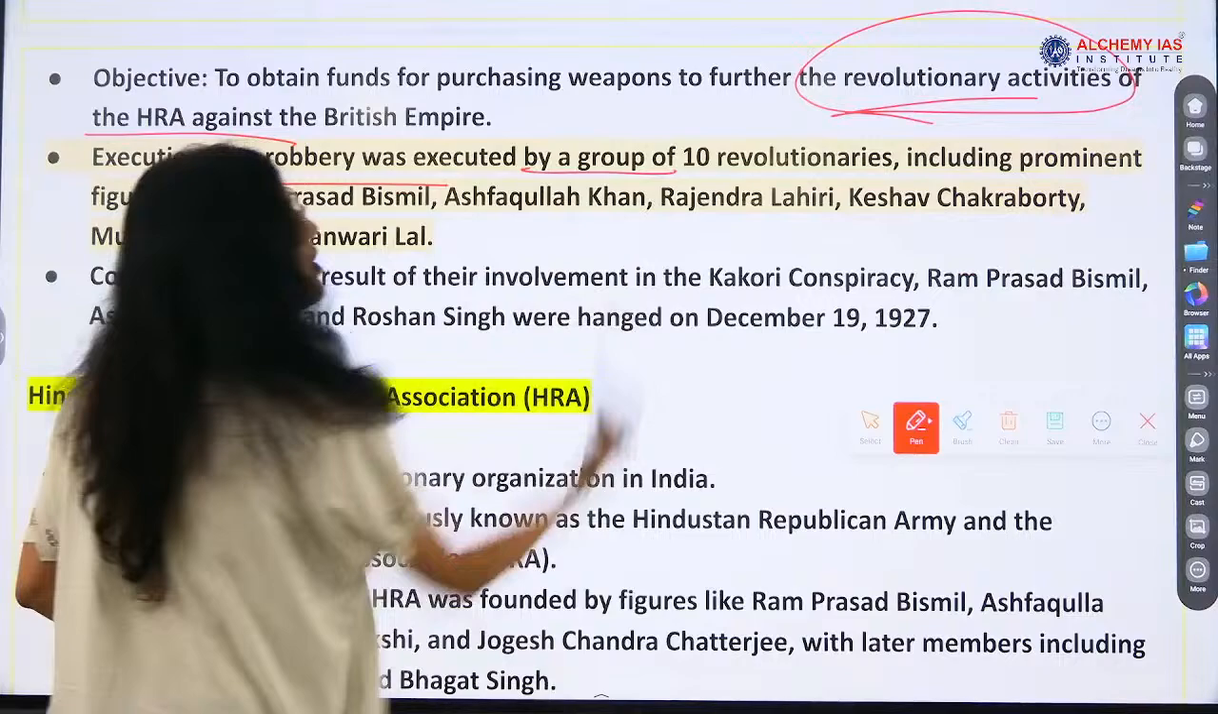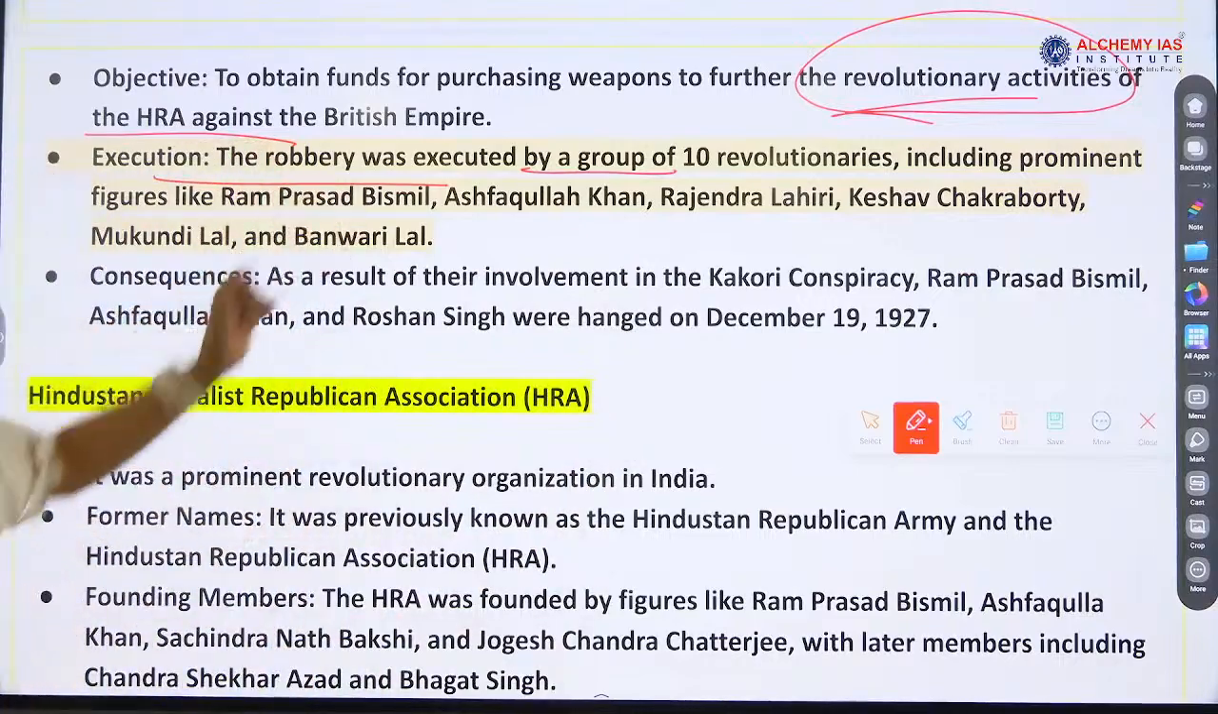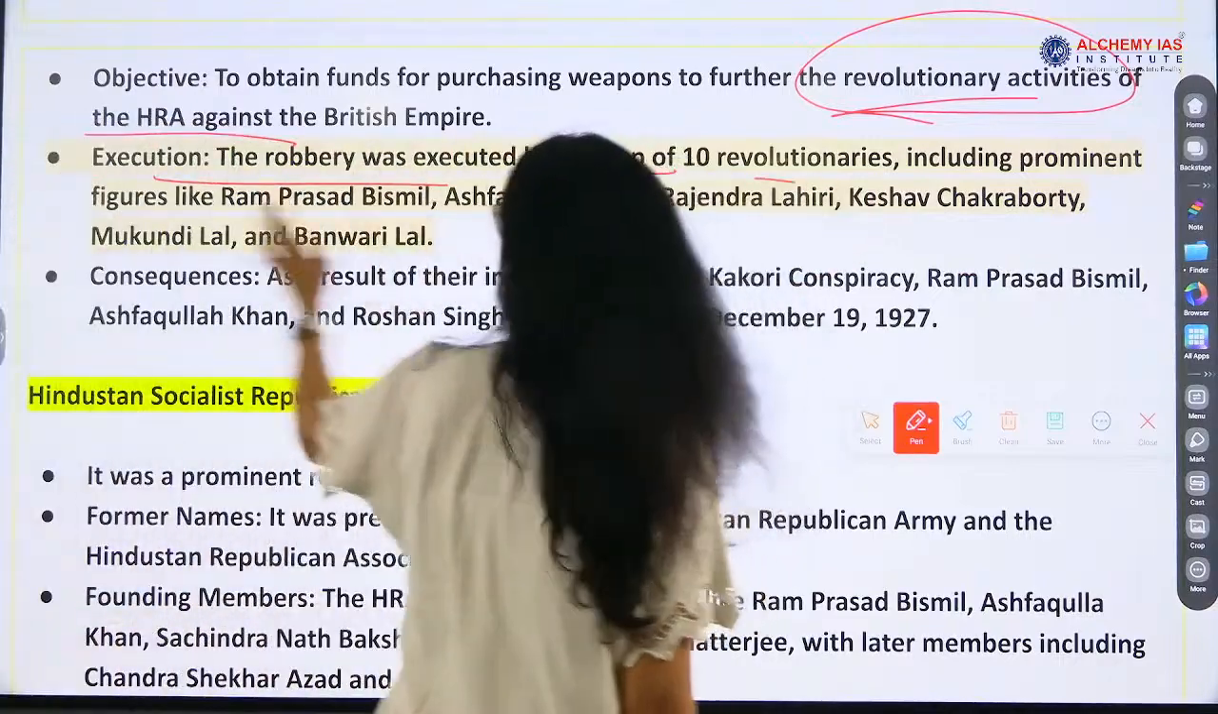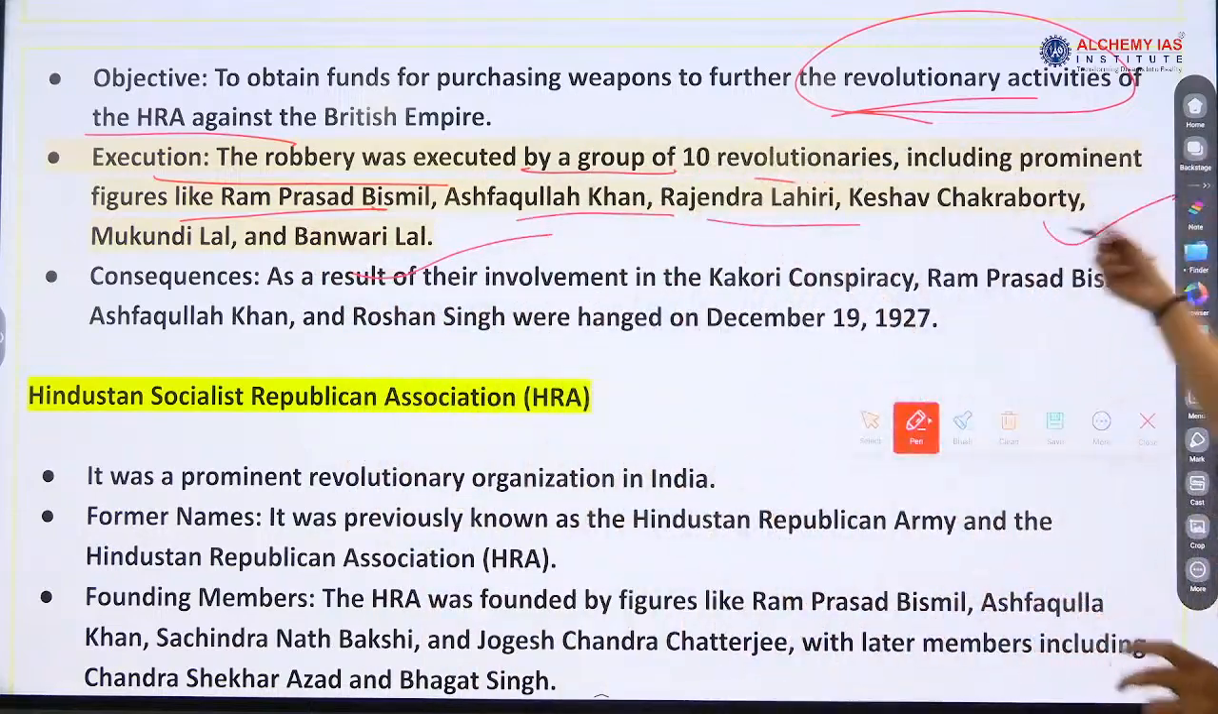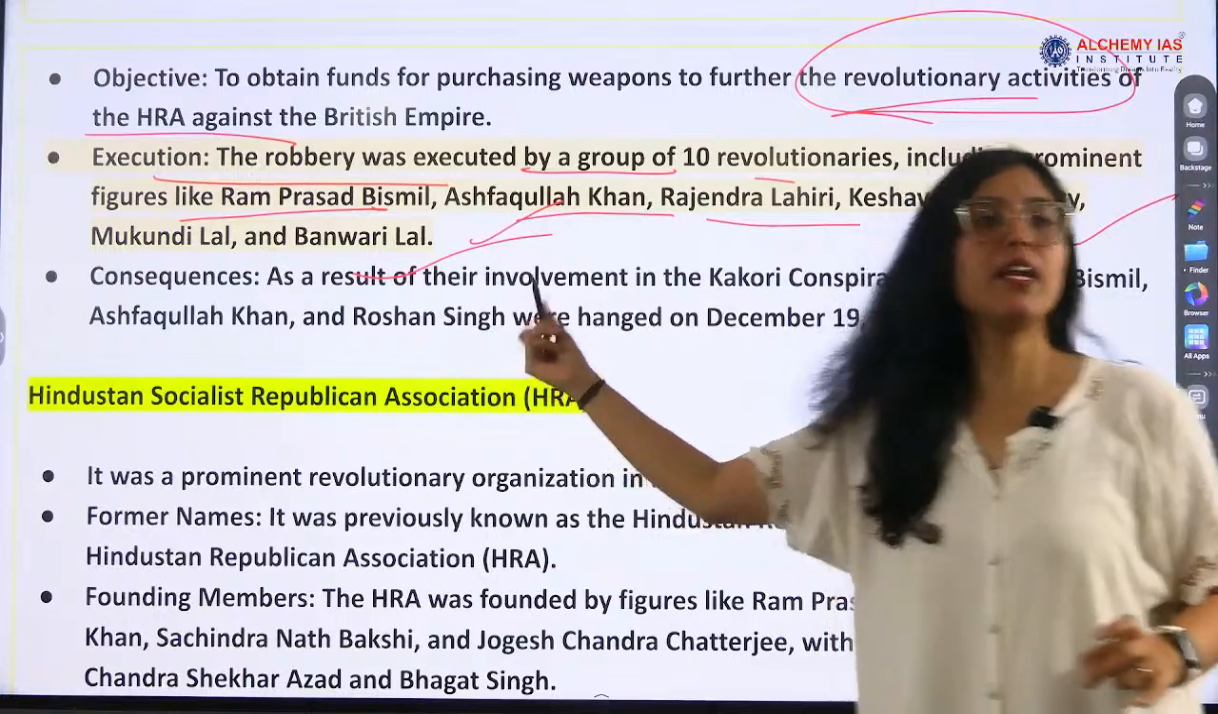Executed by a group of 10 revolutionaries, including prominent figures. We already know Ashfaqullah, Rajendra Lahiri, Keshav Chakrabarti, Bawari Lal.